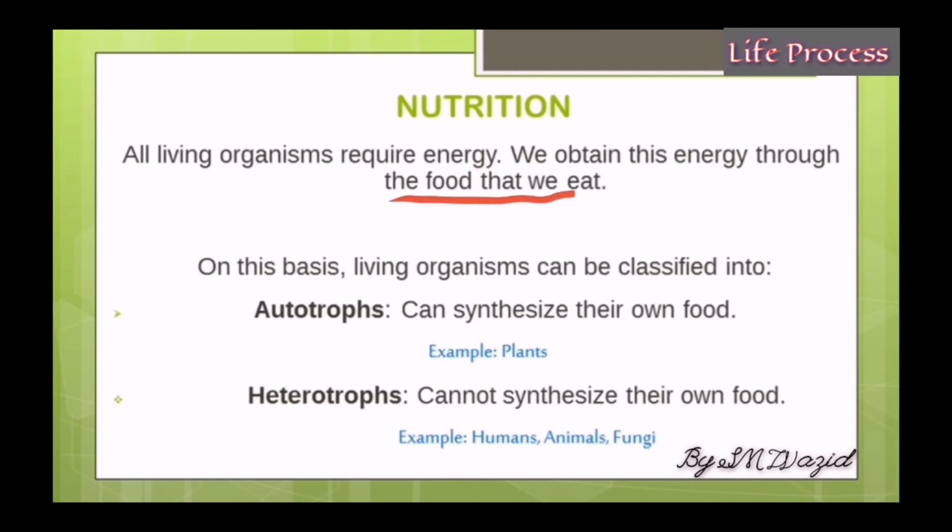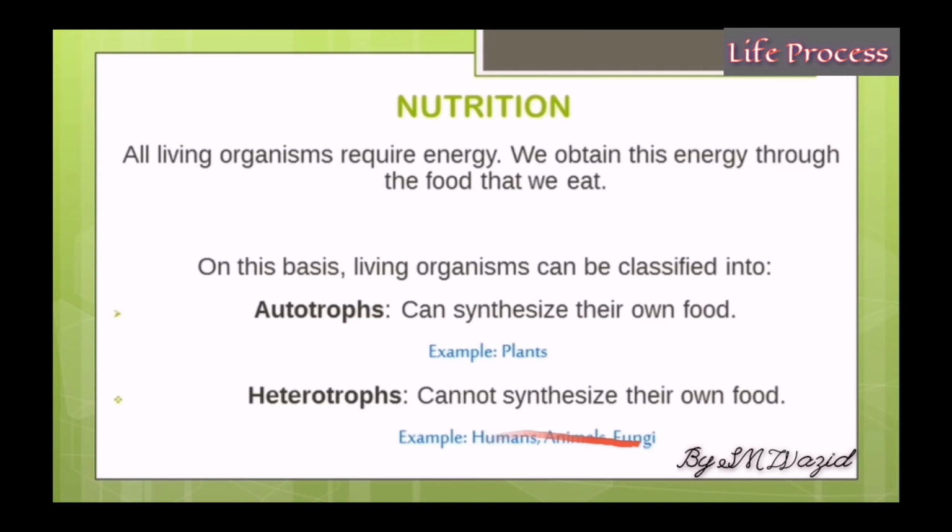On this basis, living organisms can be classified into two types: the autotrophs and the heterotrophs. The word auto means self. So by definition, autotrophs are those organisms that can manufacture or synthesize their own food. The most common examples of autotrophs are plants, which are everywhere around us. Heterotrophs, on the other hand, cannot synthesize or produce their own food. Examples are humans, animals, and fungi. We depend on the plants and animals around us to meet our energy requirements.